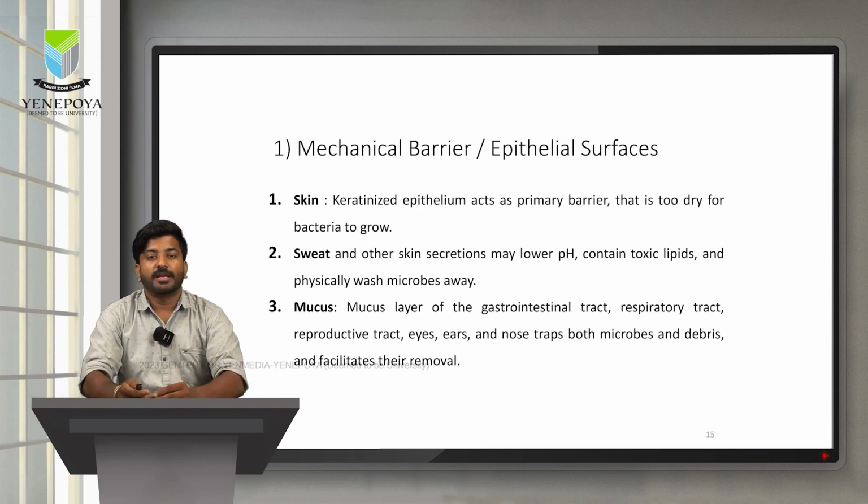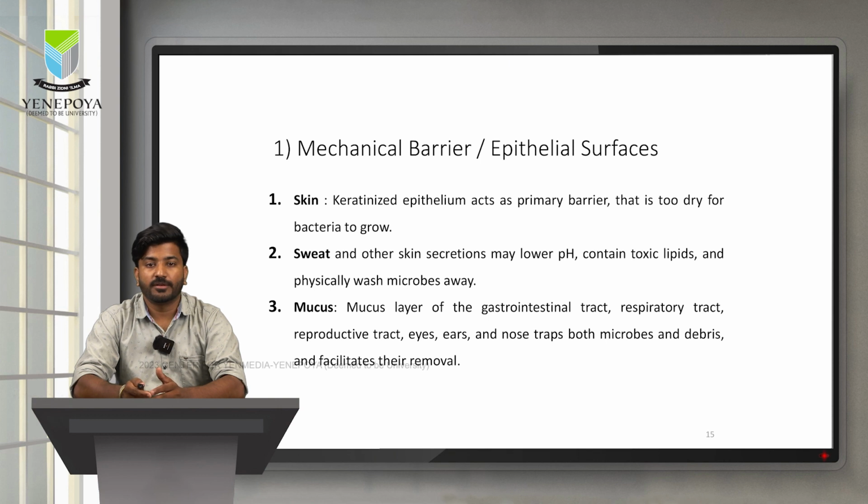Let us look at the mechanical barrier. Skin functions as a major barrier for entry of pathogens. It has keratinized epithelial surfaces which do not allow all the bacteria and microorganisms to enter into the body. It also produces sweat and oil, which are secretions at a lower pH that will be toxic to the microbes. Then in some of the gastrointestinal tracts, respiratory tracts and eyes, ears, etc., we have mucous linings which produce mucus, which in turn helps in removal of these external pathogens if they come into the body beyond the mechanical barrier.